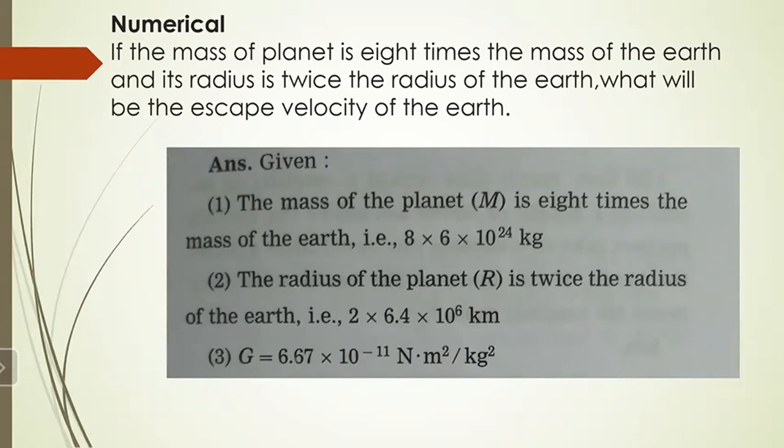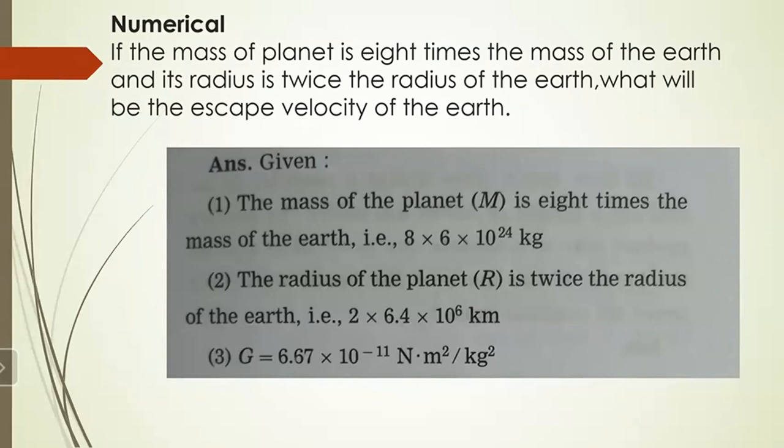Okay. So here, first thing you have to write all the given things. While solving any numerical, you have to write the given things. So the mass of the planet M is 8 times the mass of the Earth. So as it is 8 times, here we will multiply with 8. The mass of the planet is 8 into 6 into 10 raised to 24 kg. That is 8 times the mass of the Earth. The mass of the Earth is 6 into 10 raised to 24 kg, therefore multiply by 8.